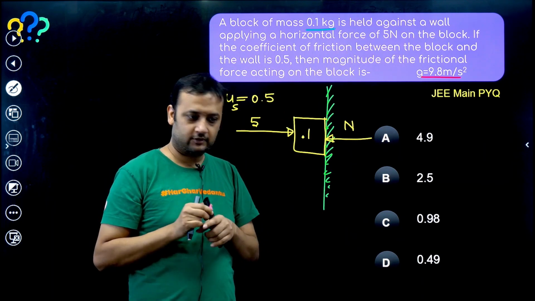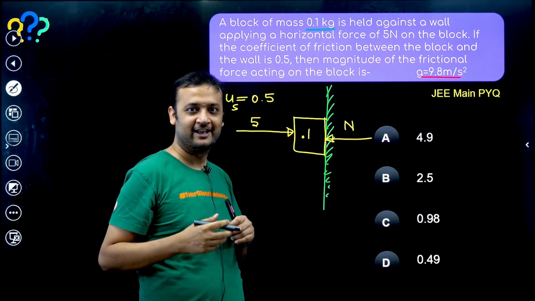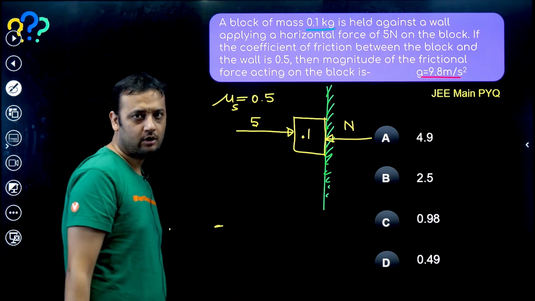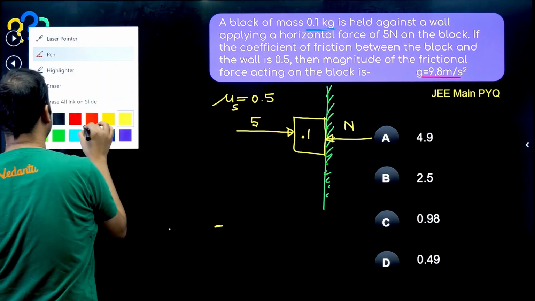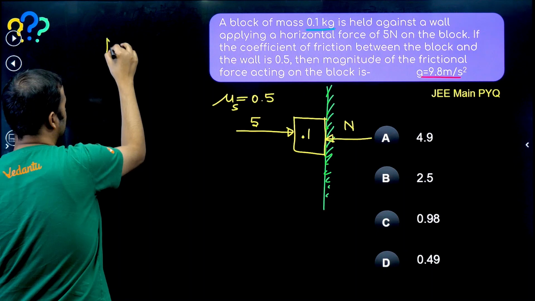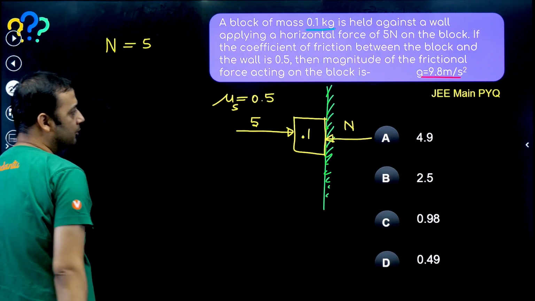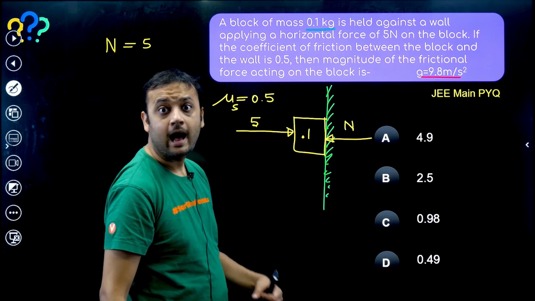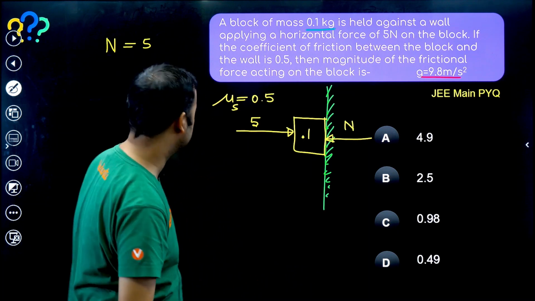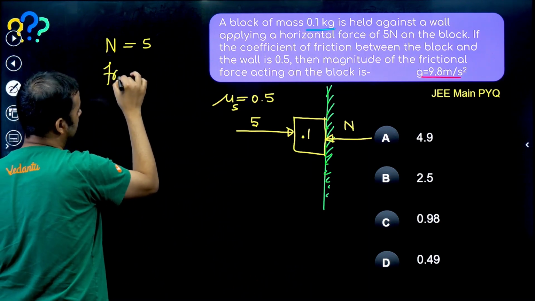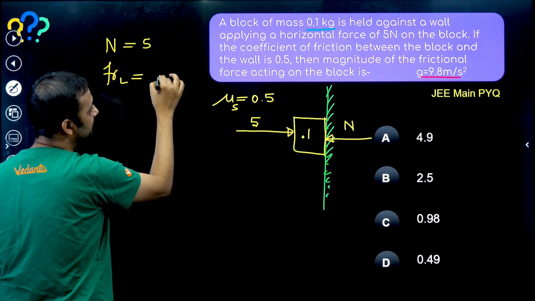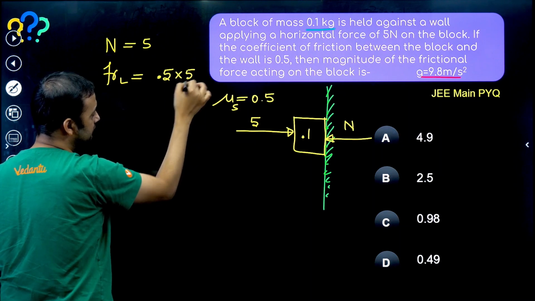The block cannot come towards left. You are pushing like this, so how can the block come towards left? So along the x-axis, the block is in equilibrium, so normal reaction will be equal to 5. How much is the limiting friction? That means the maximum value of static friction. Limiting friction is 0.5 into 5, so that is 2.5.